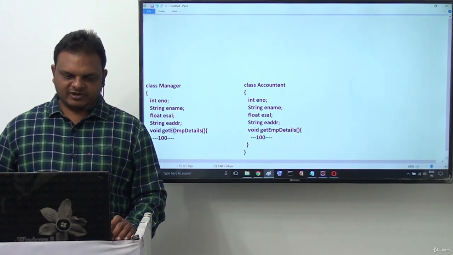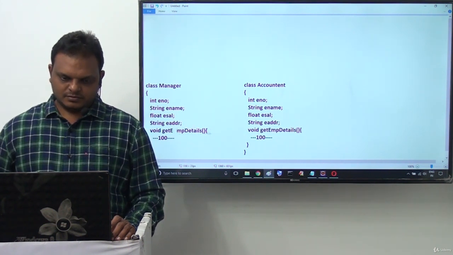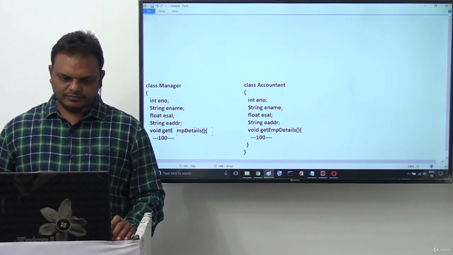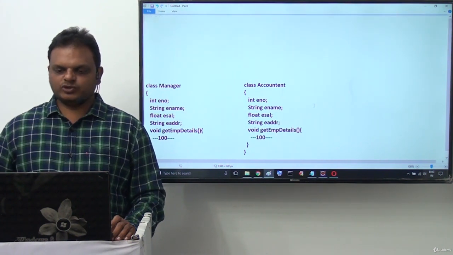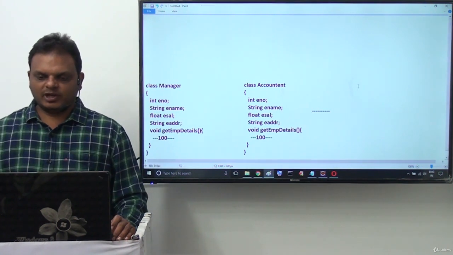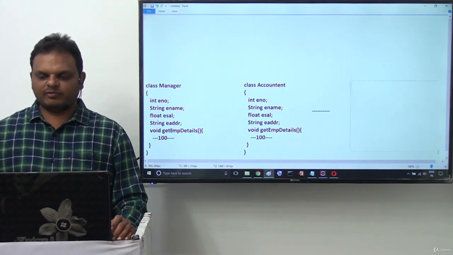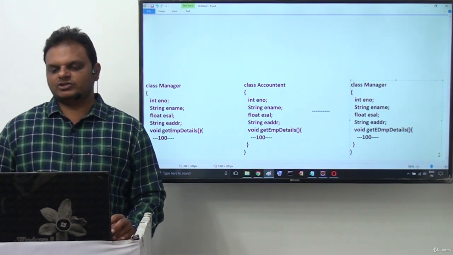After completion of this, I want to take one more employee level. And so on, there might be a number of employee levels available here. It's not like only 3 employee levels. In an organization, n number of employee levels are available. And I want to represent another employee level.